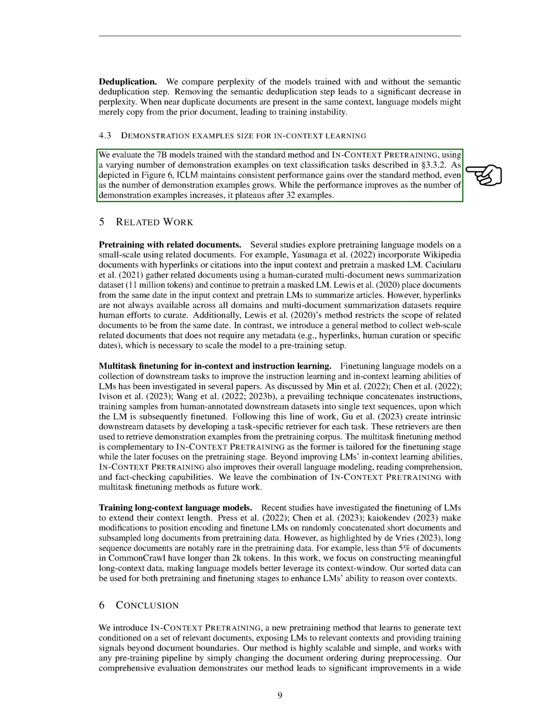Finally, we evaluated the 7B models trained with the standard method and in-context pre-training, using a varying number of demonstration examples on text classification tasks. The ICLM maintained consistent performance gains over the standard method, even as the number of demonstration examples increased. However, the performance plateaued after 32 examples.